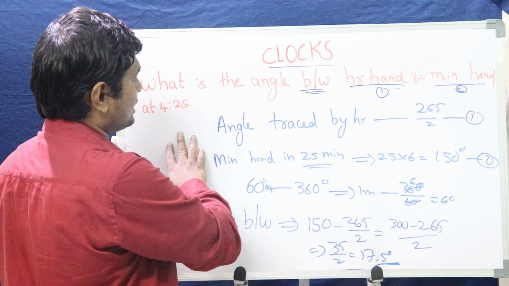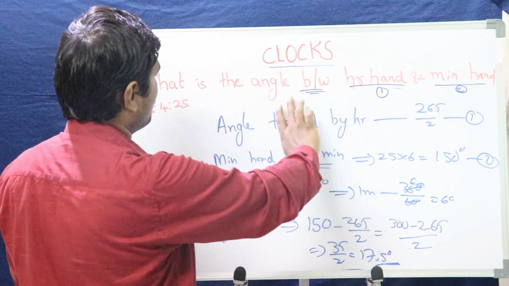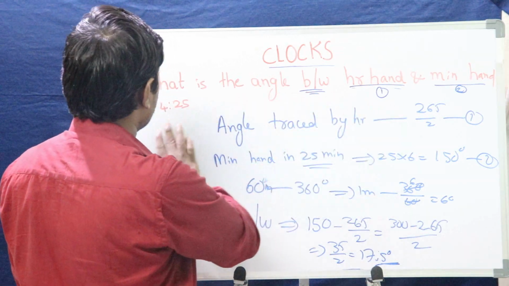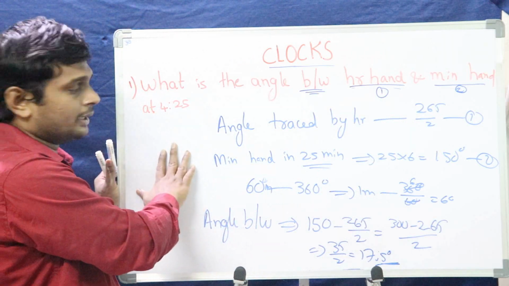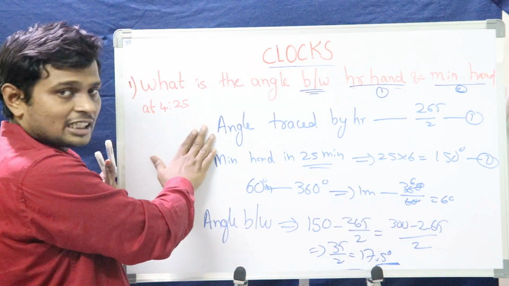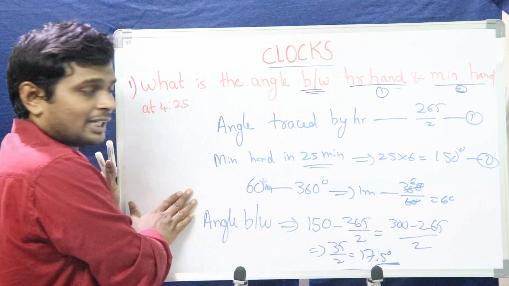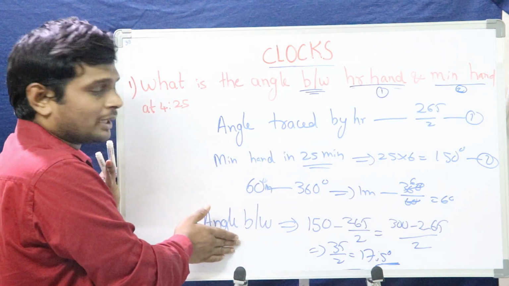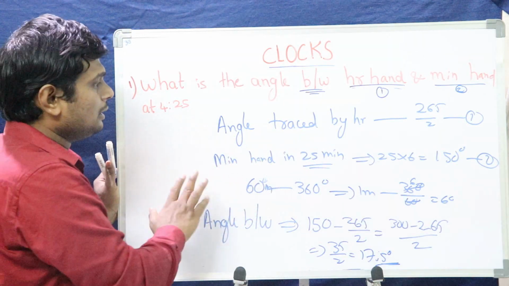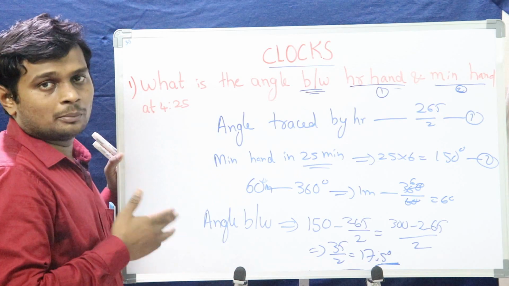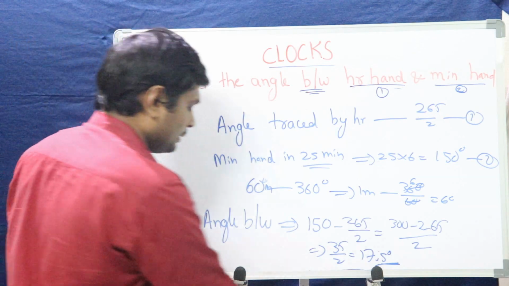Let me recap the problem. What we have asked, actually, we have to find out the angle between hour hand and minute hand in the time of 4 hours 25. Then what we need to find? Angle traced by the hour hand and angle traced by the minute hand, and we subtract the smaller one from the bigger one. I hope you understood the problem. Let me take the second one.